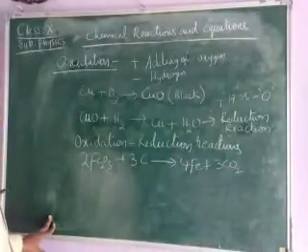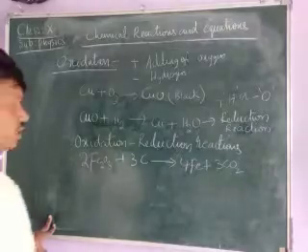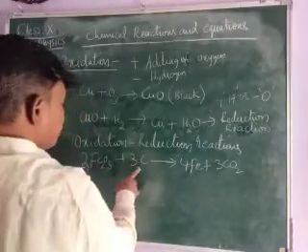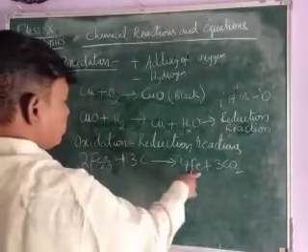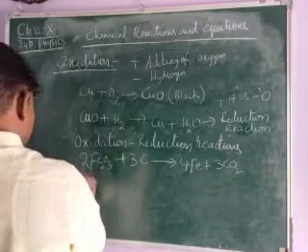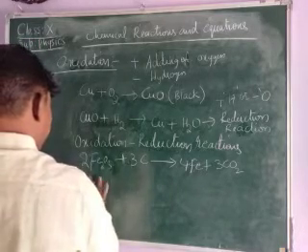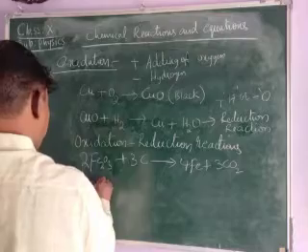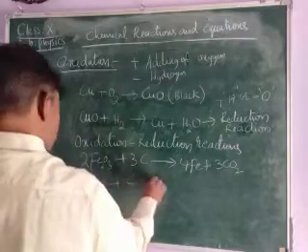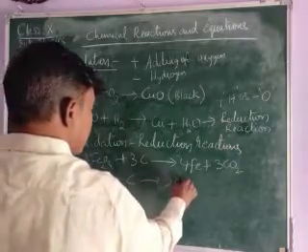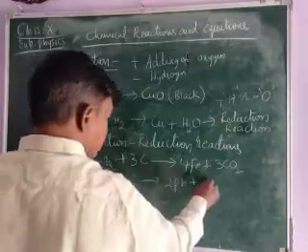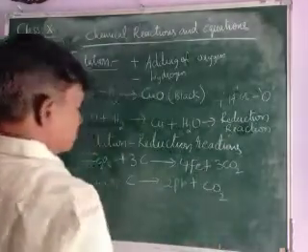In the same way, lead oxide on reacting with carbon gives lead, and carbon dioxide gas is evolved.